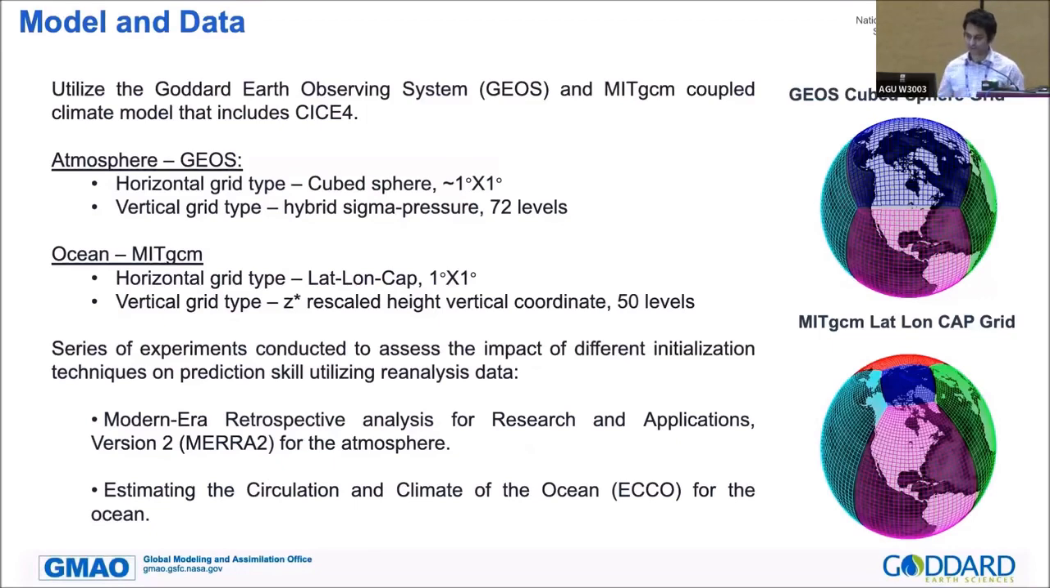We've done a series of experiments with different initialization techniques for the predictability of decadal and longer term predictions that use reanalysis data. For the atmosphere, we use MERRA-2, and for the ocean, we use the ocean estimate known as ECCO. We know this is a low resolution to do any kind of longer term prediction, but this is a framework to do sensitivity experiments so that we can use it for high resolution decadal climate prediction runs in the future.